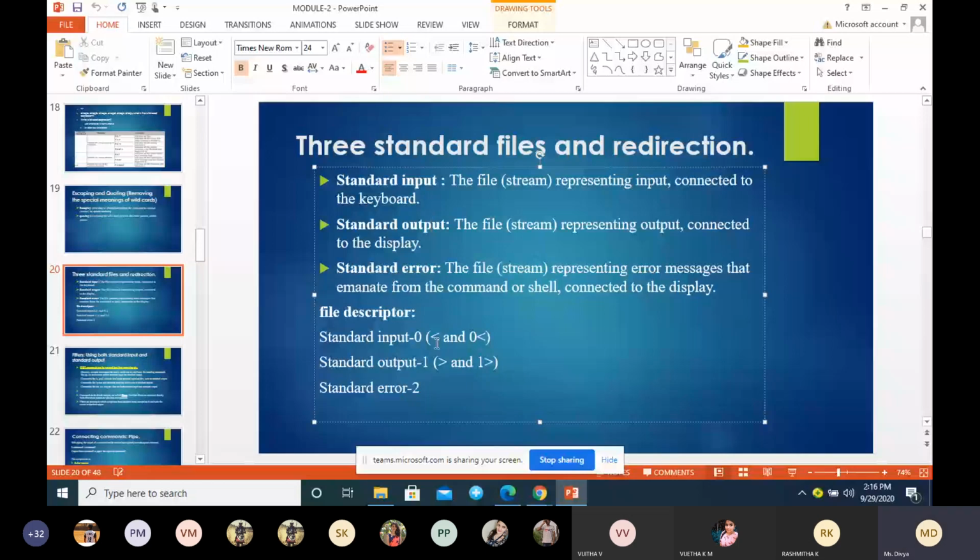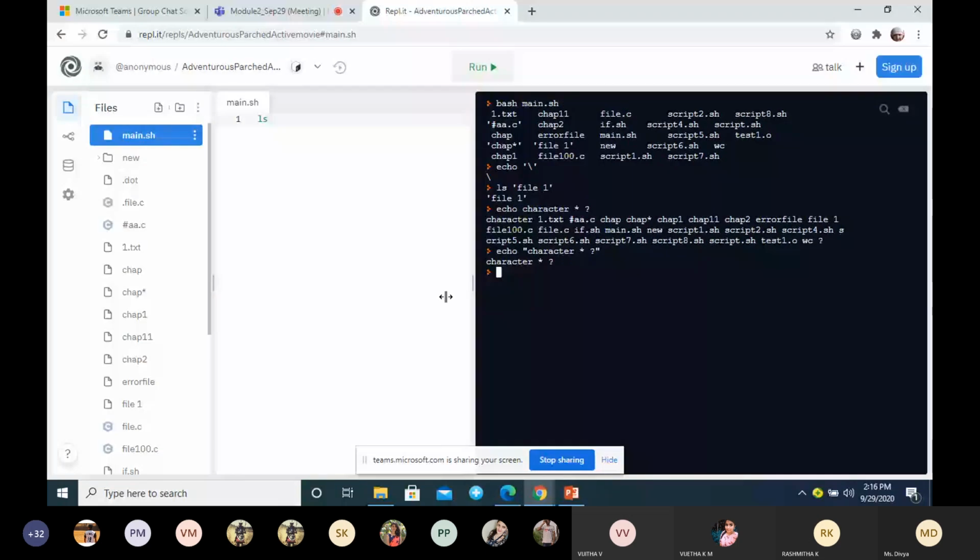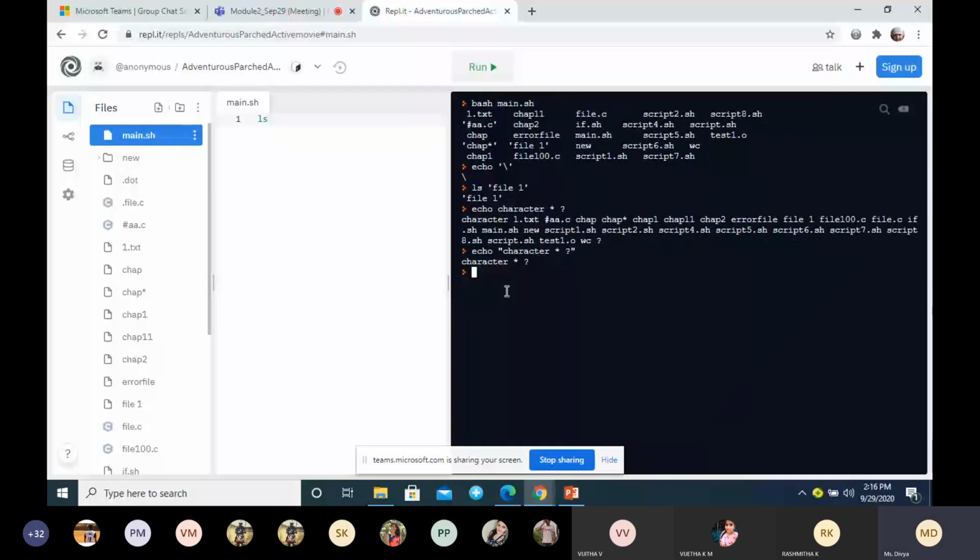I have shown you these examples with the greater than and less than symbols. For example, if I write like this, what does this mean?